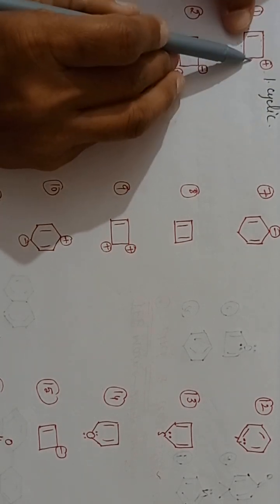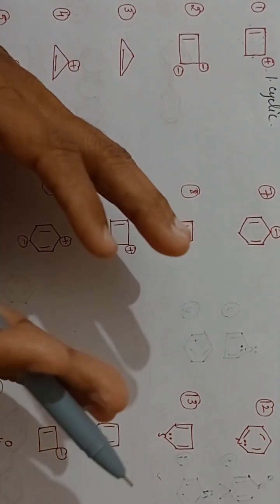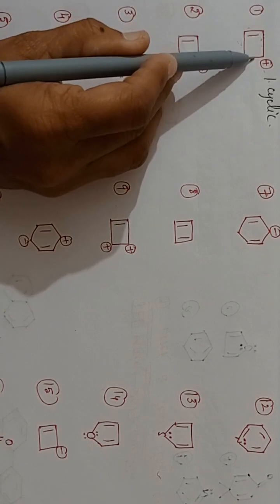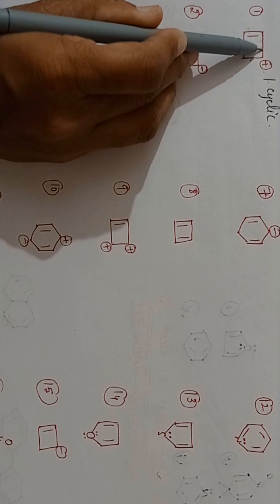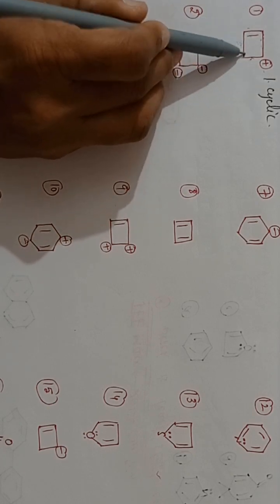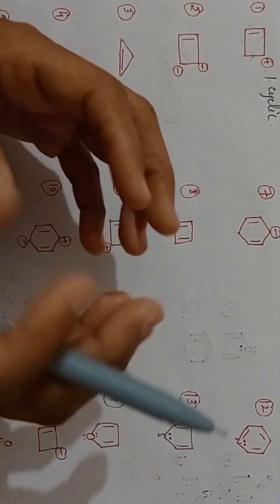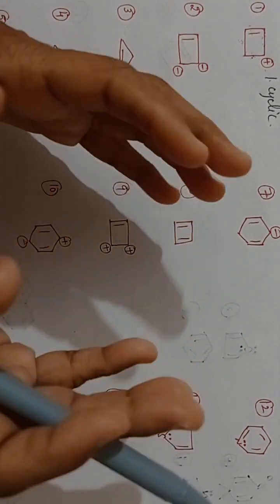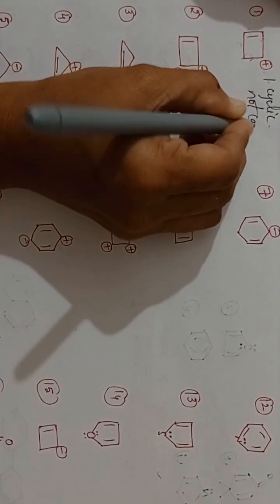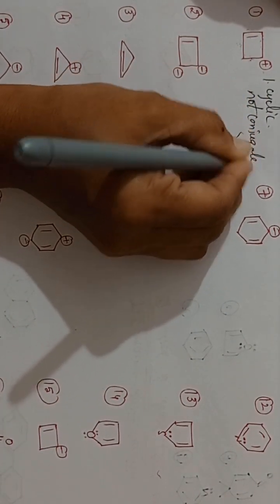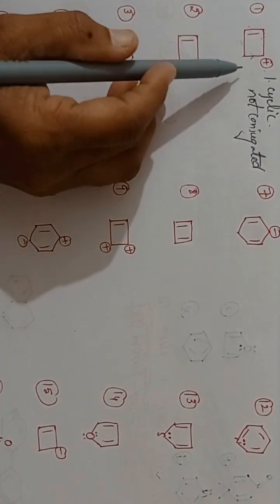So here sigma, here sigma, that means the same bonds side by side should not come. This is sigma, this is sigma, single bonds. This is a pi bond, this is sigma, this is sigma, this is sigma. Single bonds represent sigma bonds. So when sigma bonds come side by side, those are not in the conjugated system. So not conjugated.